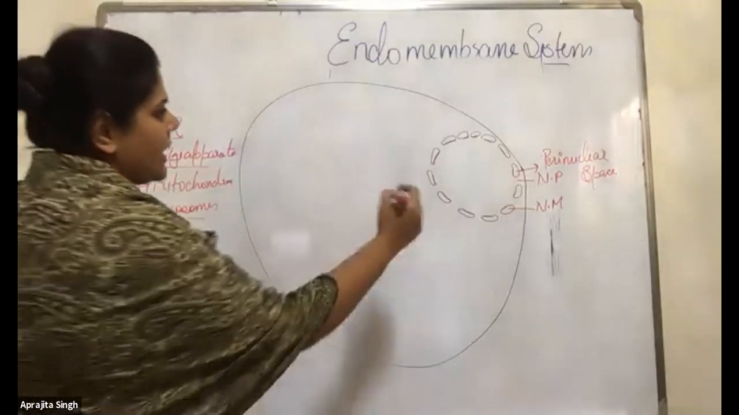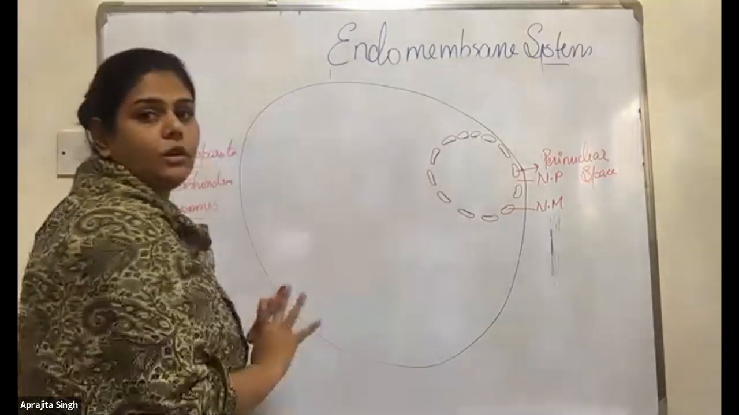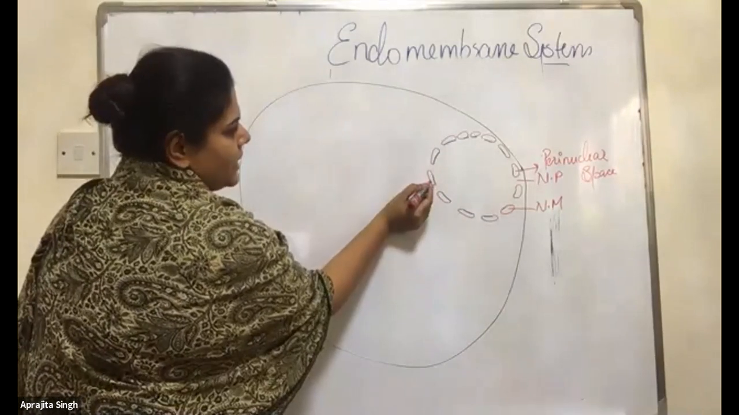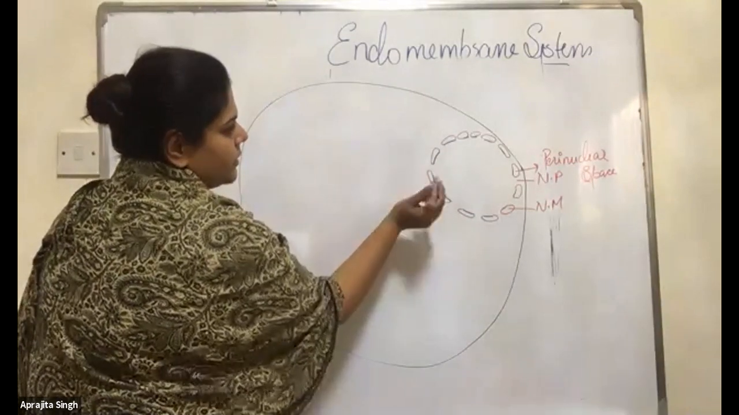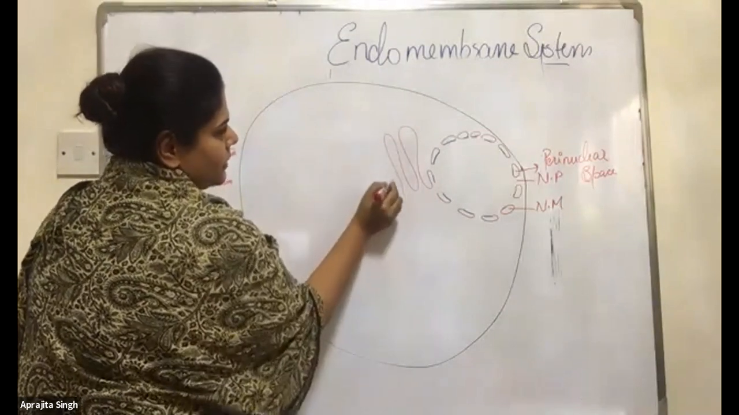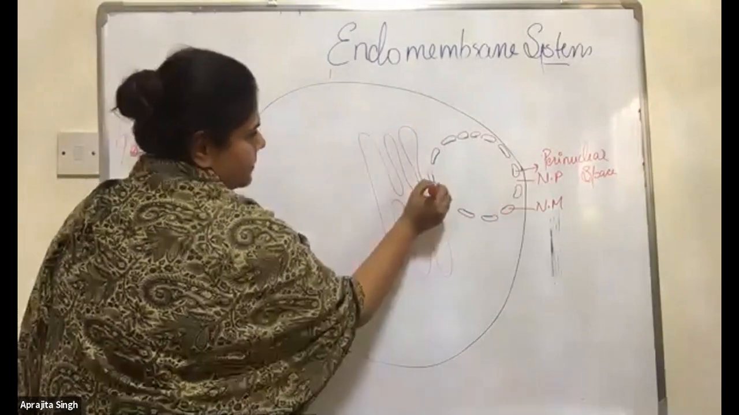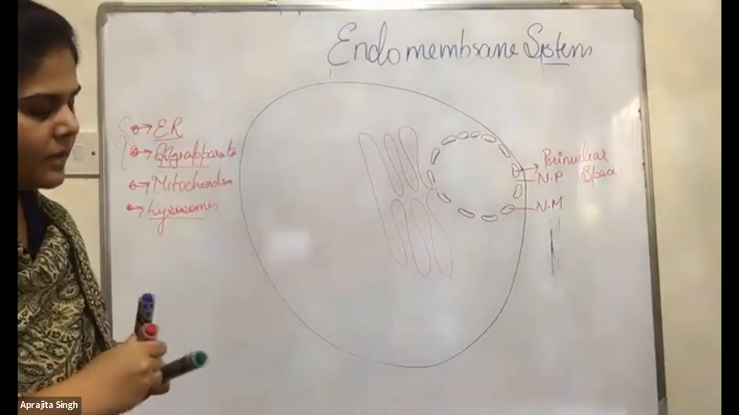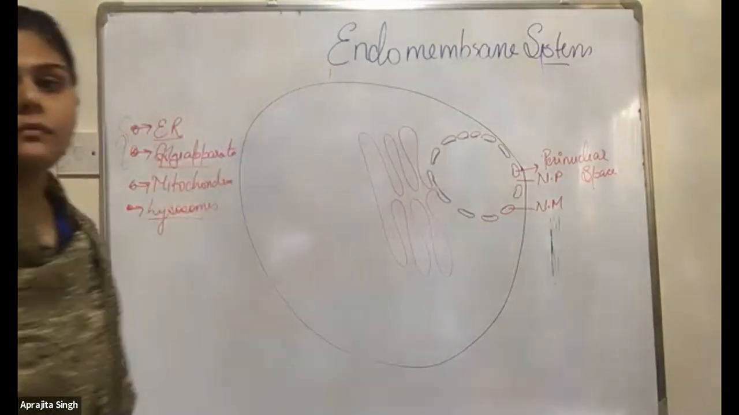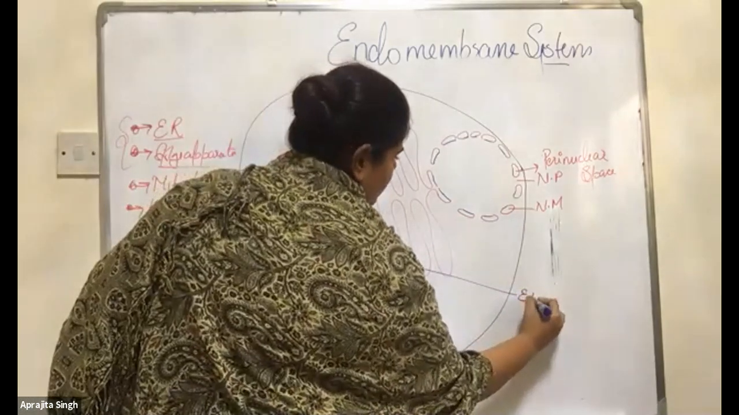Now we will see the endoplasmic reticulum. The endoplasmic reticulum is the continuation of the nucleus. See here. That's why I made the outer layer in red like this. These are the continuation of the nucleus, like this. It's the endoplasmic reticulum. I will write it down as ER.